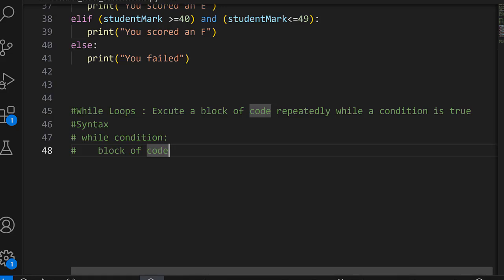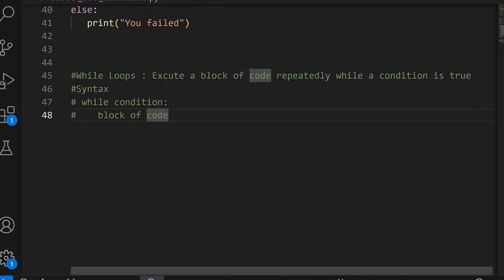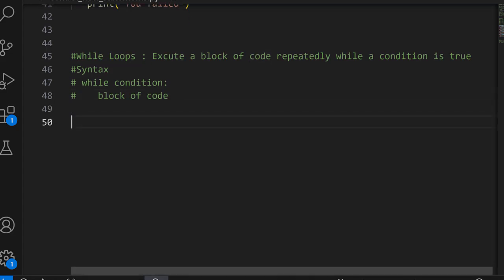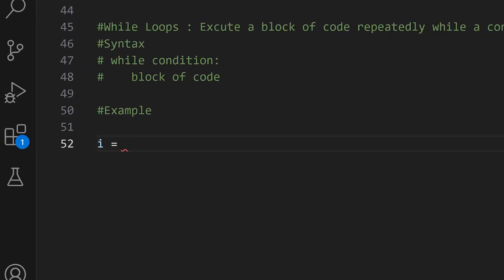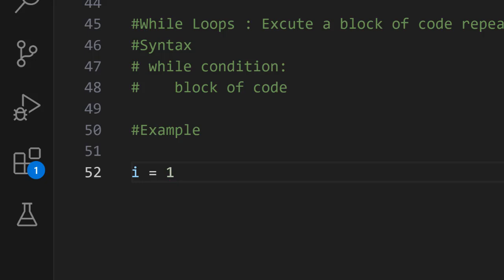So for example, let's say that we want to write a program that prints numbers from 1 to 10. We can use a while loop to achieve this. For us to print numbers from 1 to 10, the first number is going to be 1. So with the fact that we want our first number to be 1, we are going to work with a variable like i that is going to store the first number, in that we do not start from 0. So i is assigned to 1.